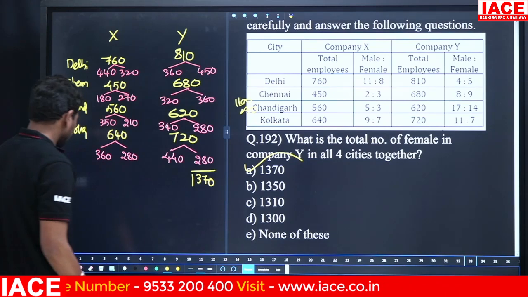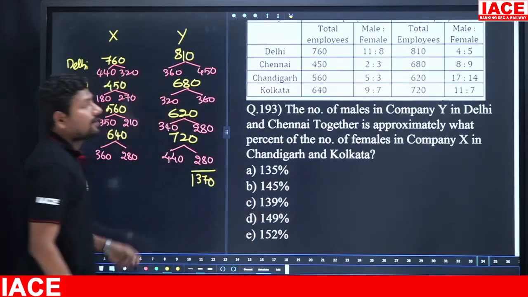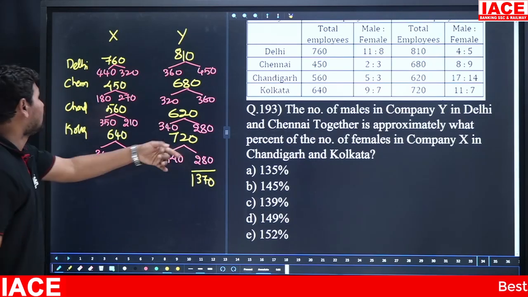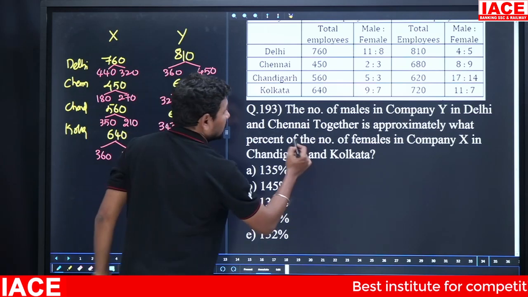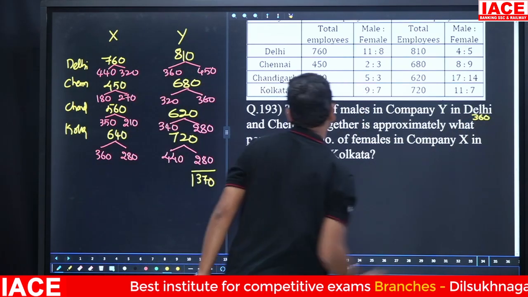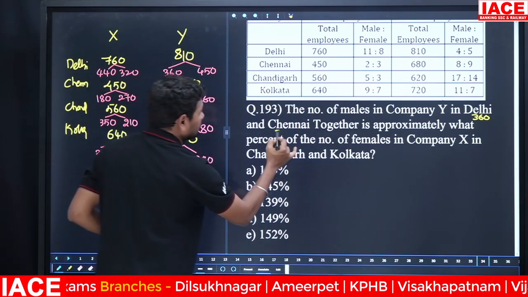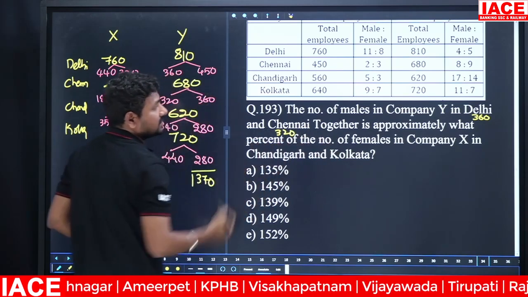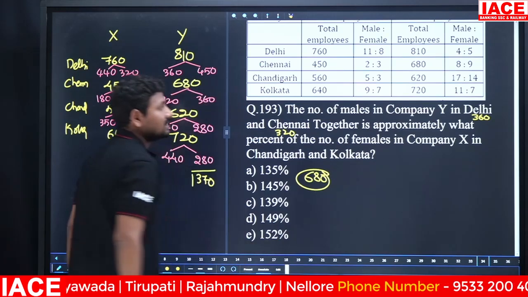Look at the next question. The number of males in company Y in Delhi is how much? Delhi is 360. And Chennai is 320. 360 plus 320, overall is 680.